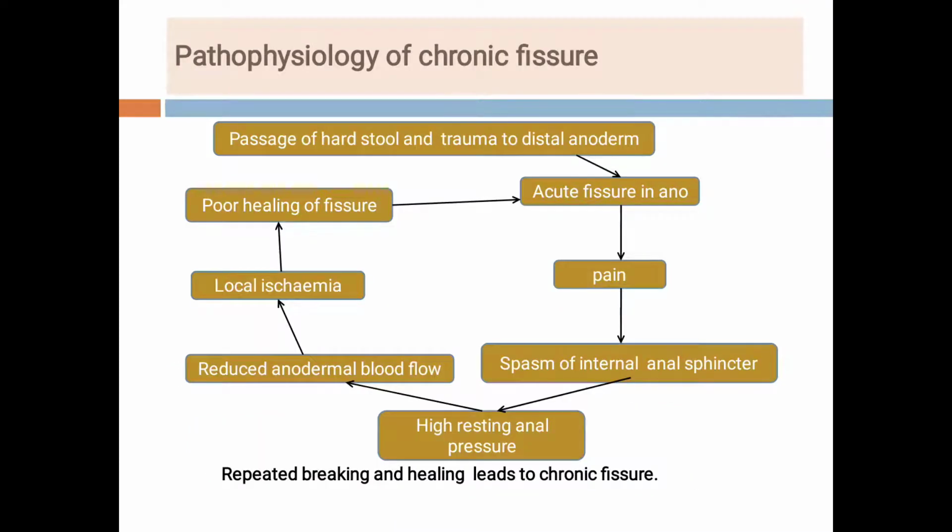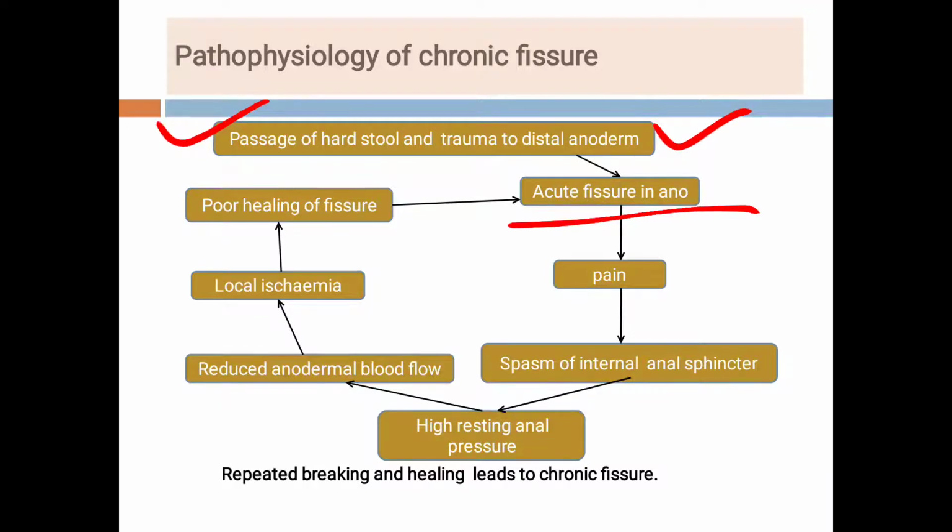Then students, pathophysiology of chronic fissure. So what is the pathophysiology? Patient presents with the history of pain. So there is a passage of a hard stool and trauma to the distal anoderm. Because of the trauma, there is a tear in the distal anoderm. So it is a superficial tear, acute fissure in ano.